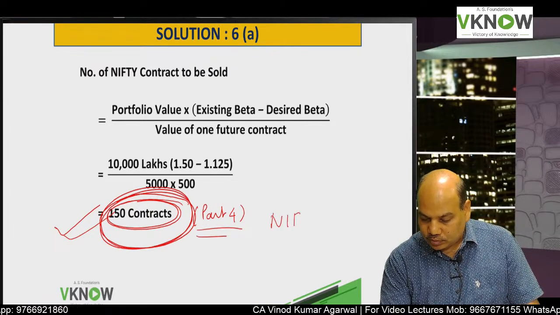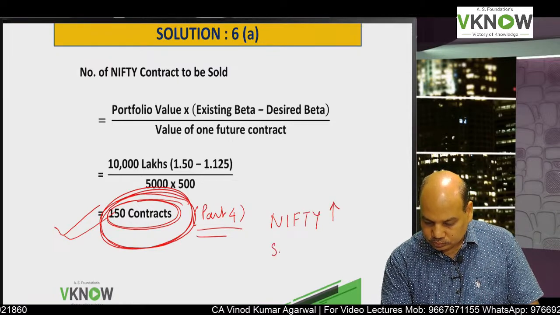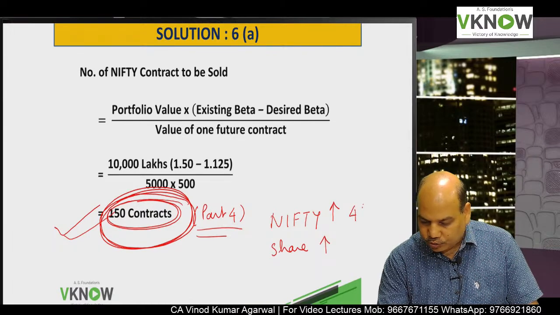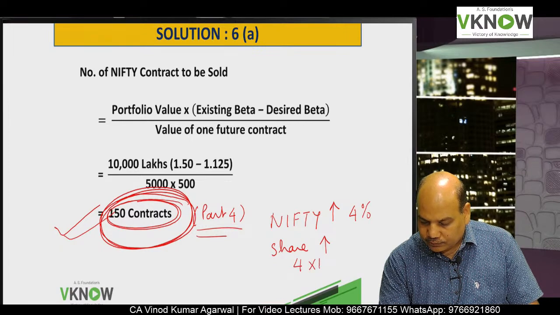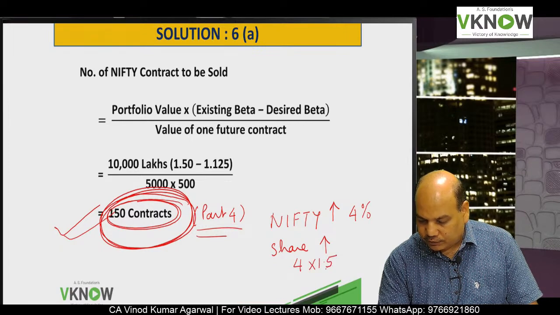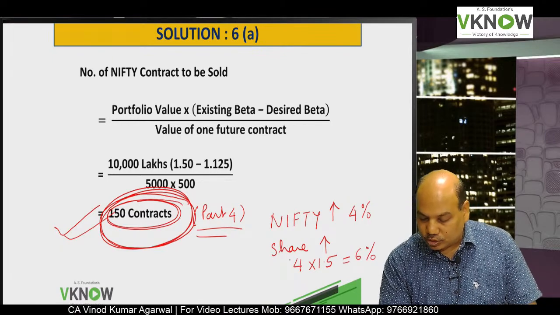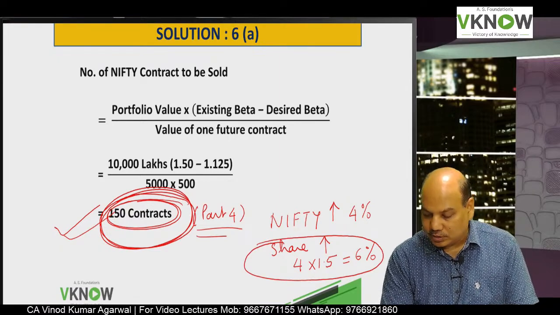So if Nifty goes up, shares will also go up. If Nifty goes up by 4%, shares will go up by 4 into beta 1.5, which is 6%. So the value of the shares will increase by 6%.